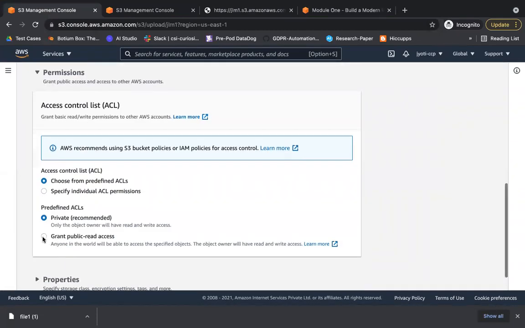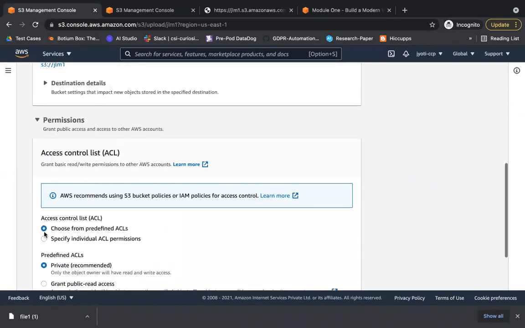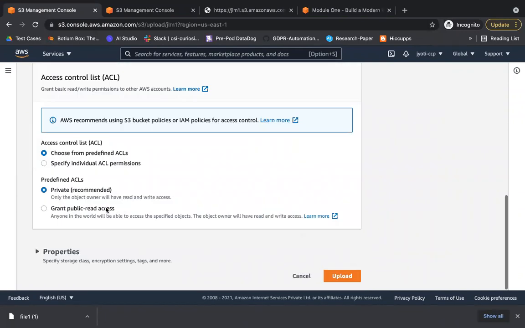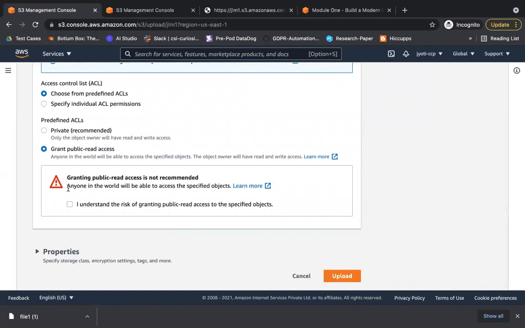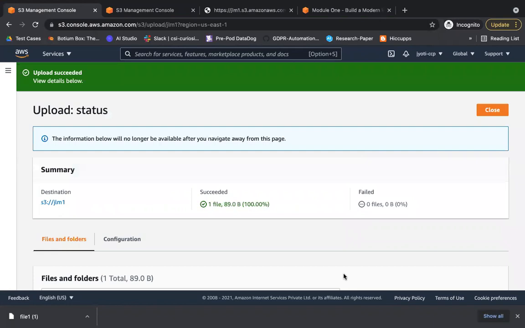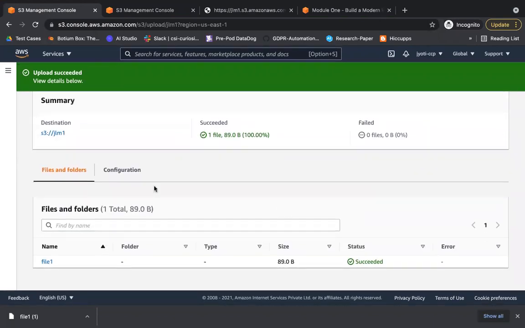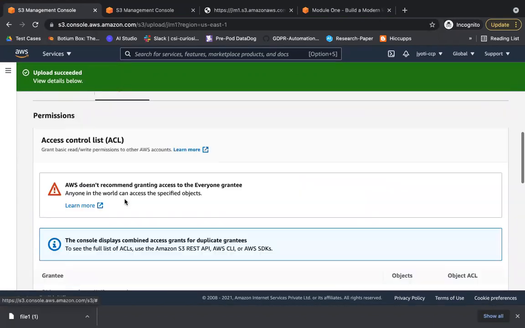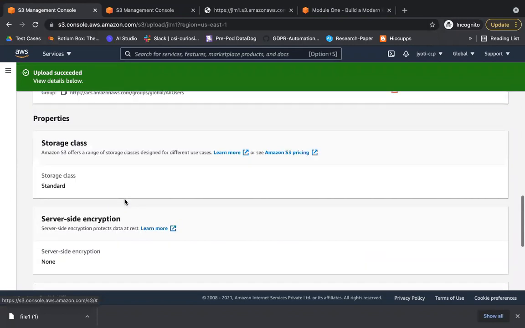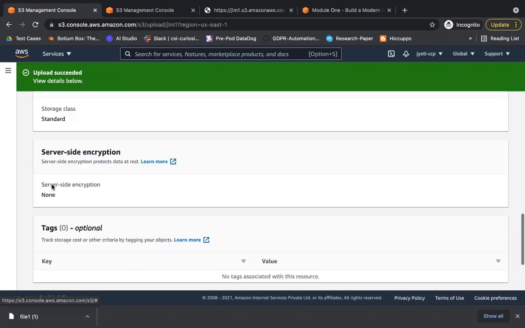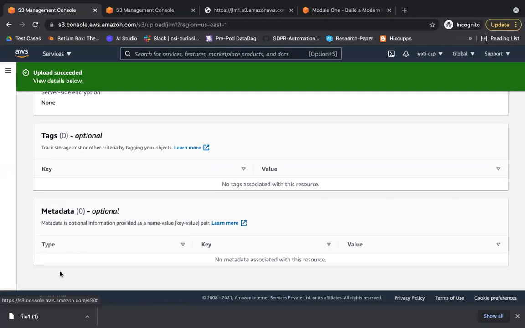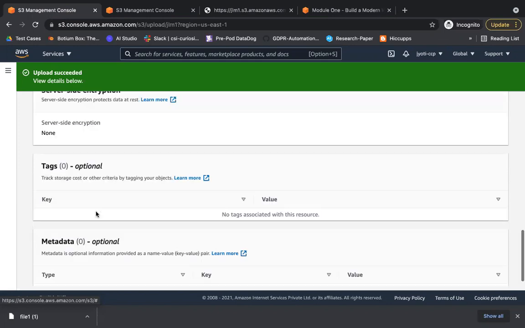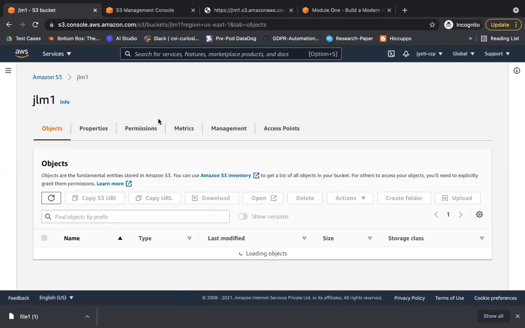Permission. So this class is Standard. Okay. I haven't given any tag and I haven't added any information about this data. So as I told you, object is your data plus metadata. Okay. So let's go to the bucket.